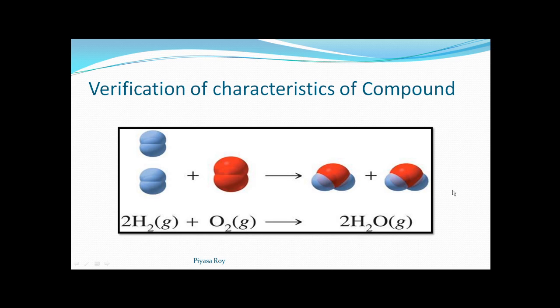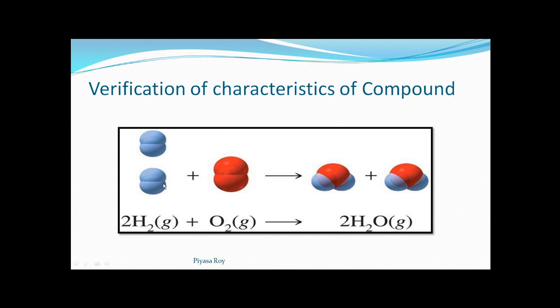That means this is fulfilling the last characteristic of a compound, where during the formation of a compound, evolution or absorption of heat is mandatory. It's a must. Now see the properties of hydrogen. It's a colorless gas, and oxygen is also a gas.